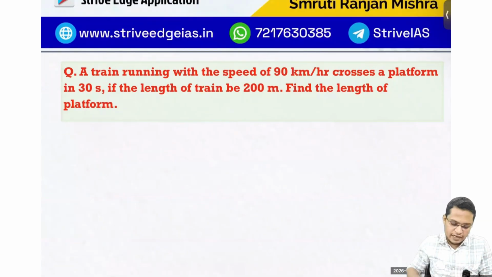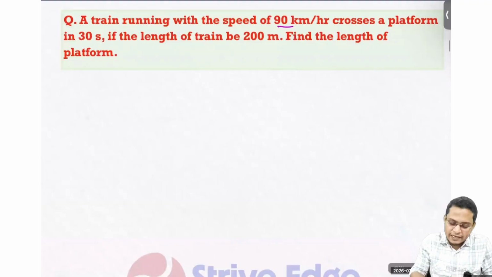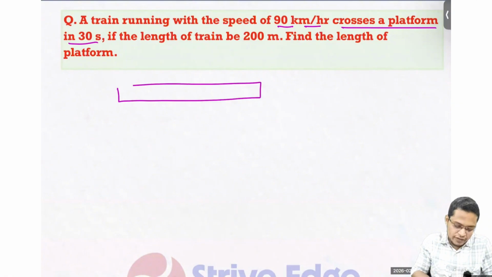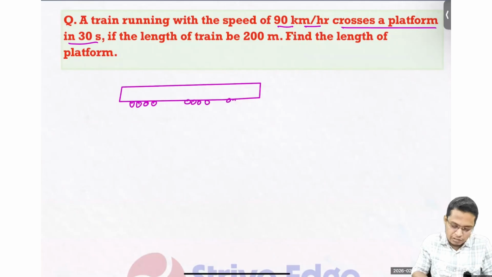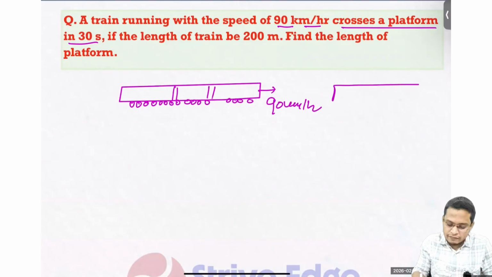First, it is given that a train is running with a speed of 90 km/h and crosses a platform in 30 seconds. So this is my train. We have already drawn a good image of a train, so I'm not going to draw it again. The train is traveling at 90 km/h and crossing a platform, and the platform is stationary, and it crosses in 30 seconds.